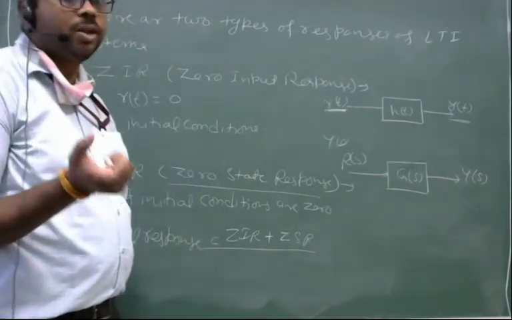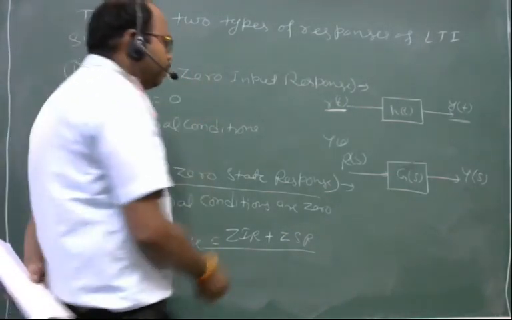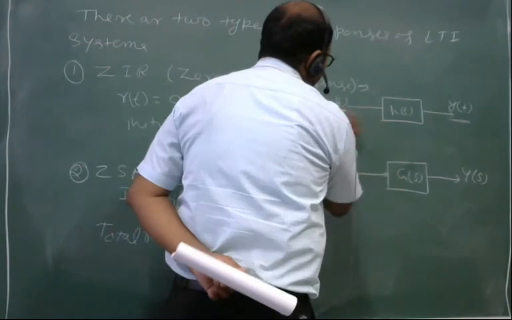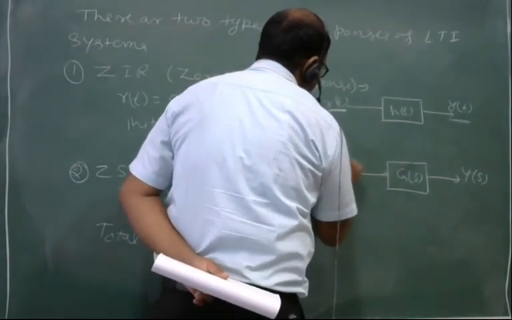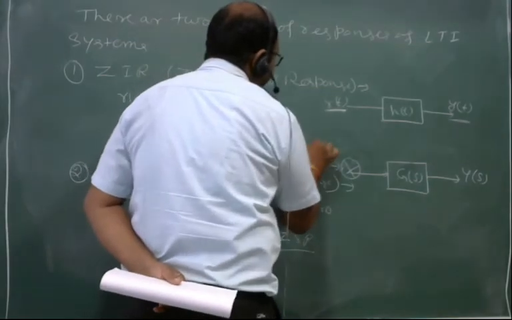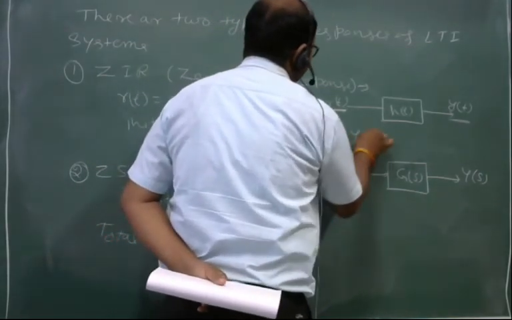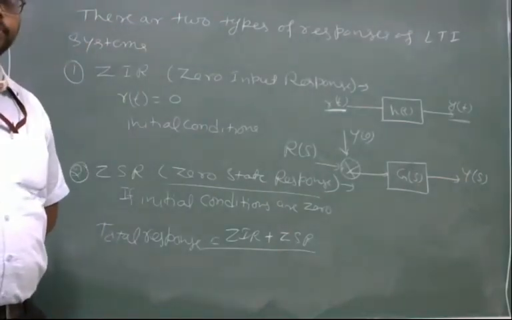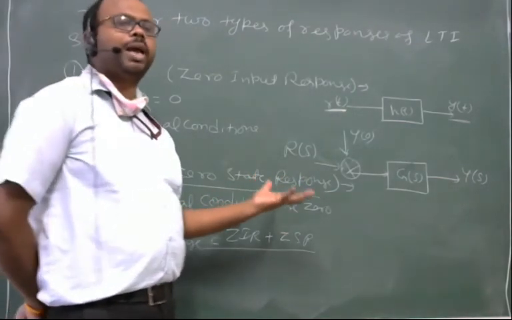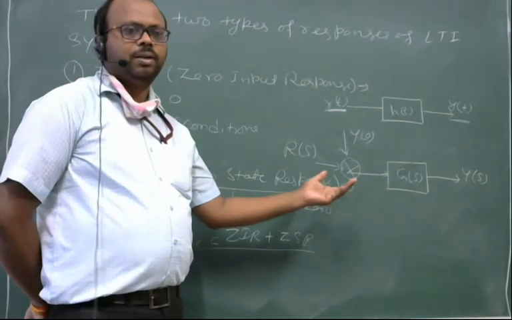It means we have two types of inputs, and now the block diagram will be like, here I am having R(s) and here I am having y naught, right? Now the block diagram will be like this.